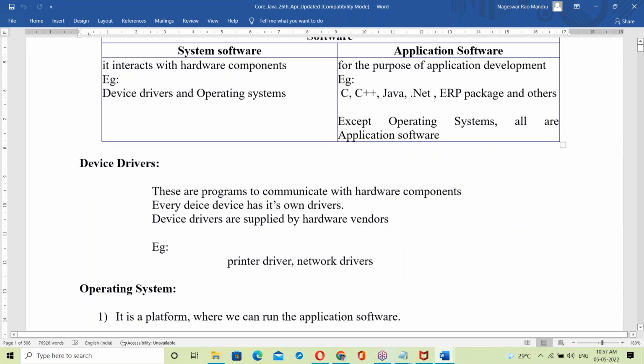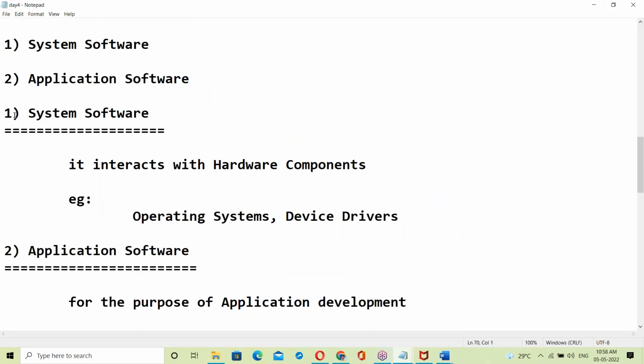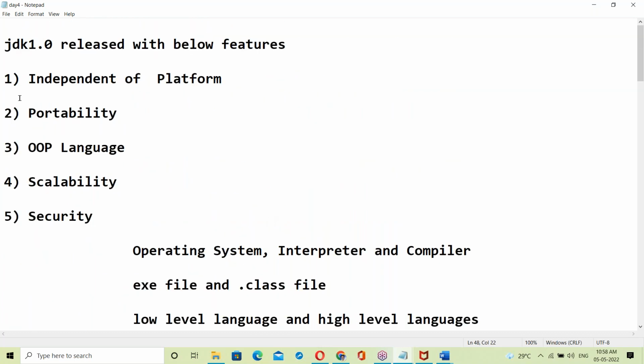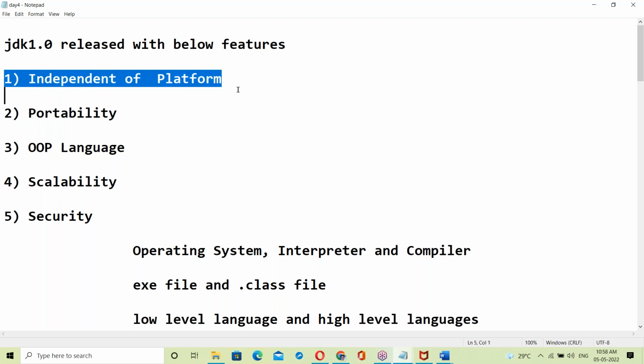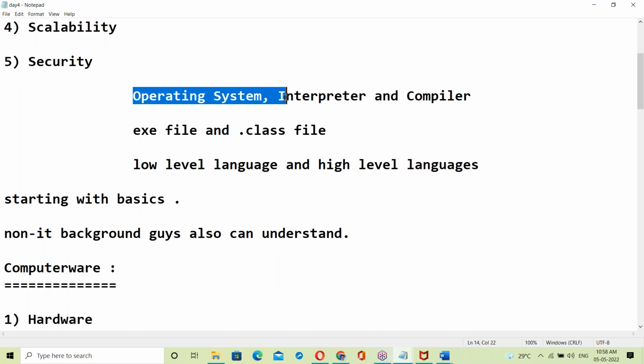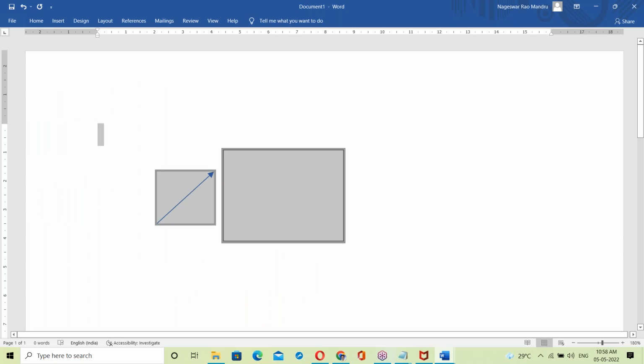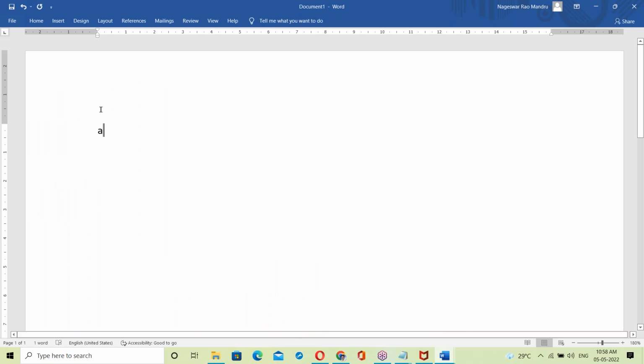Next, system software: let us see about BIOS. How BIOS works, its behavior. If you know BIOS behavior, it is easy to understand platform independence and portability. To understand these features, you must have BIOS knowledge, meaning its internal architecture and how it works. Now let us talk about BIOS.